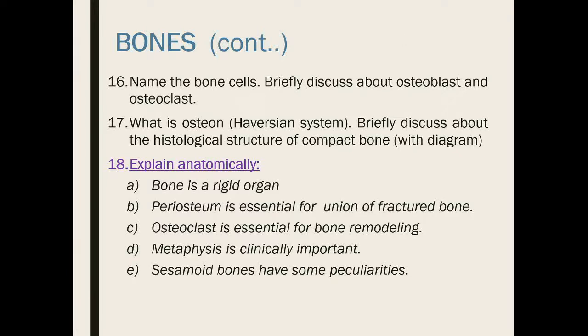This plate is called the lamella, and within the lamella there are some small spaces called lacunae, and within the lacuna the osteocytes are present.